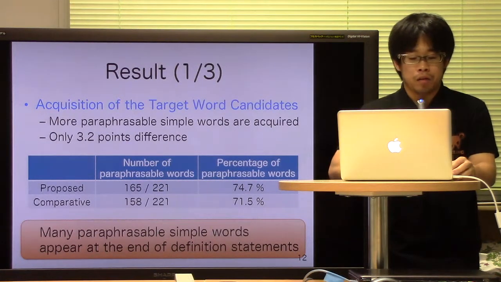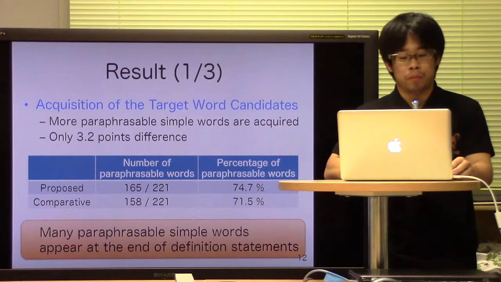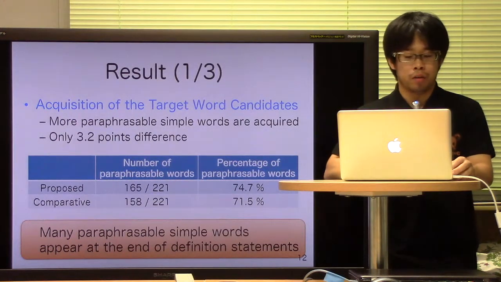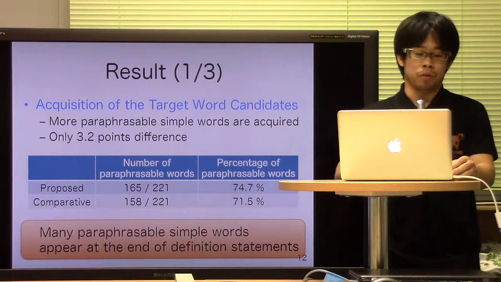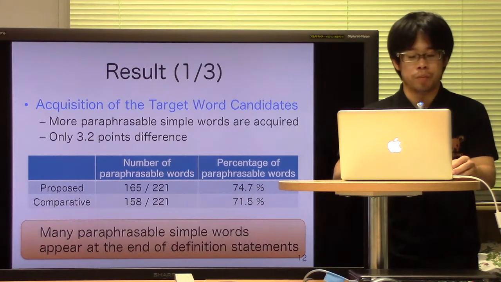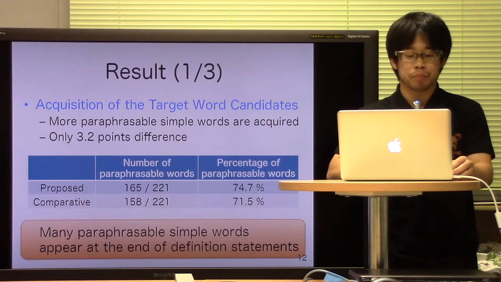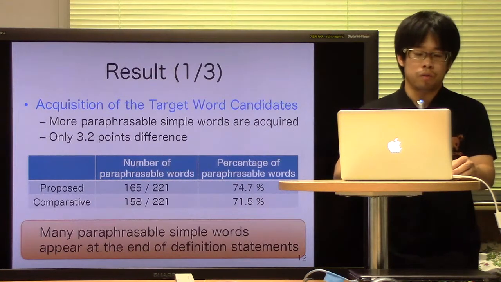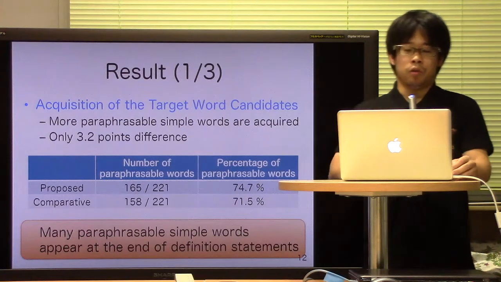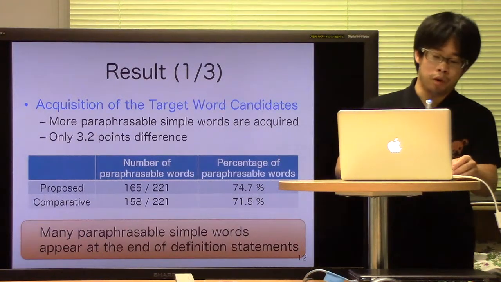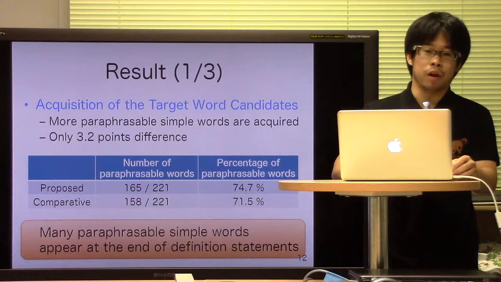However, the number of target words, including paraphrasable words, acquired by the proposed method differs by only 3.2 points from the number acquired by the comparative method. And this shows that words at the end of the definition statement are more effective than those found elsewhere.